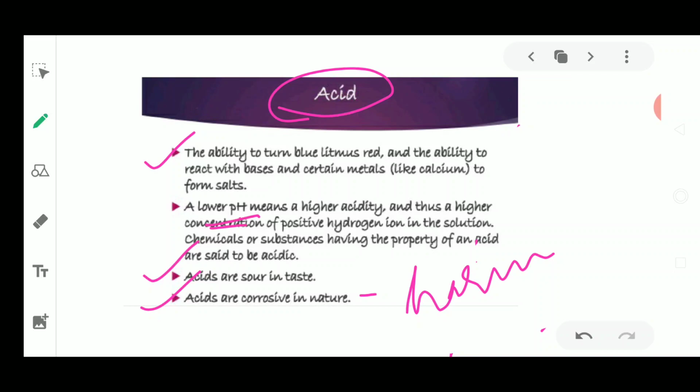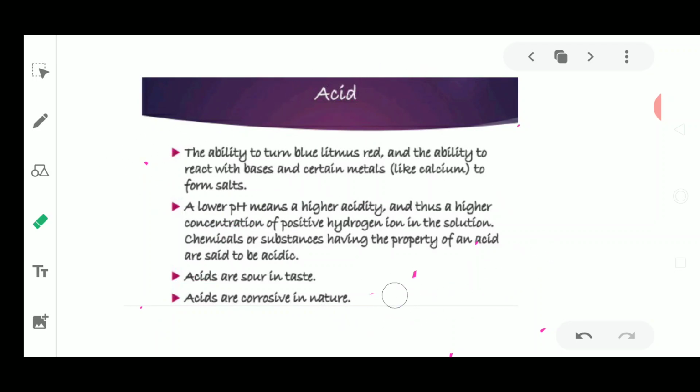At lower pH, the higher acidity is there, and at higher concentration, positive hydrogen ions are formed in the solutions, okay. Many chemical substances will be formed when we study pH, and then I'll discuss this property again. Before that, just remember these three properties: acids are sour in taste, they are corrosive in nature, and they turn blue litmus to red, okay.